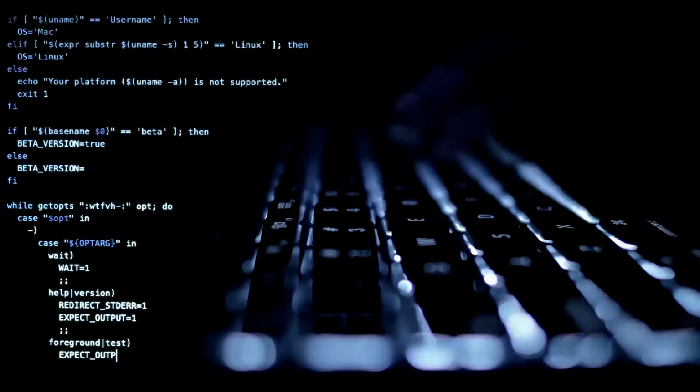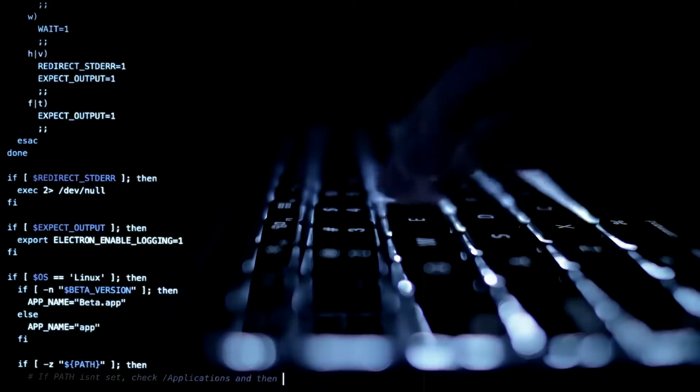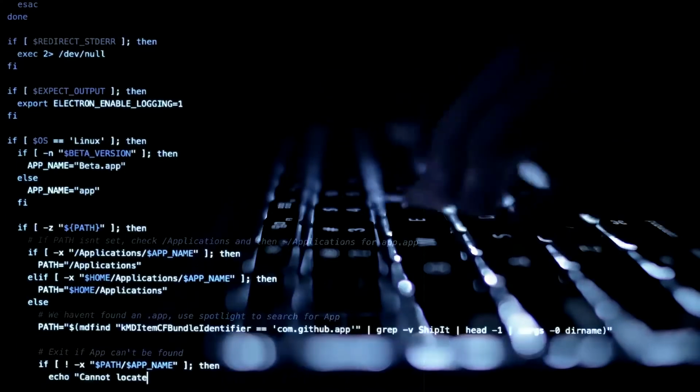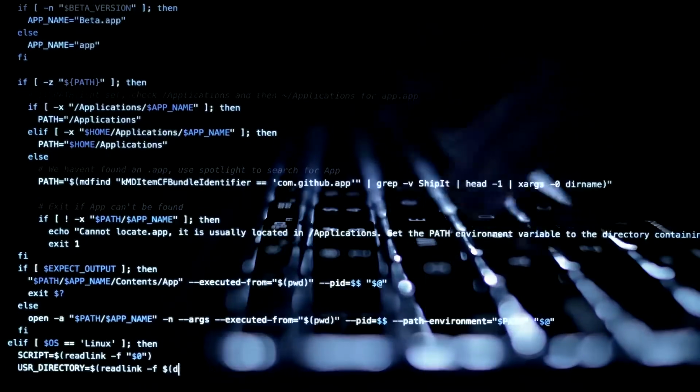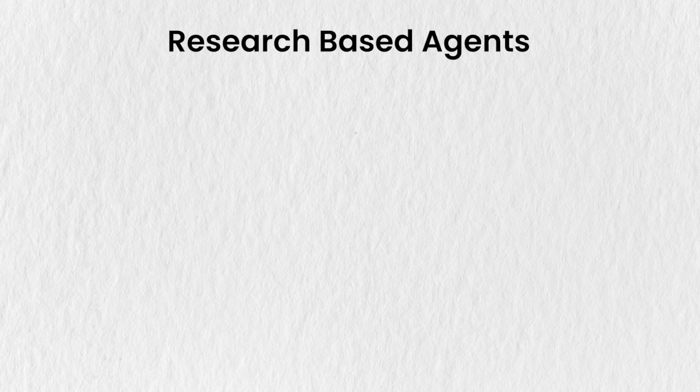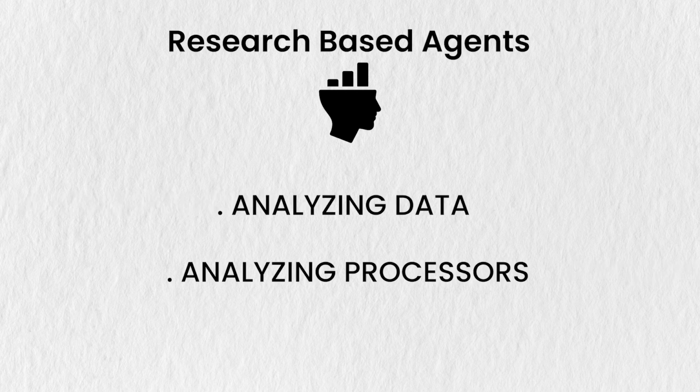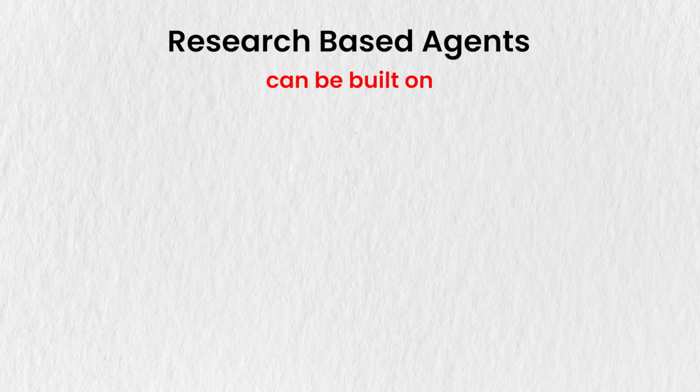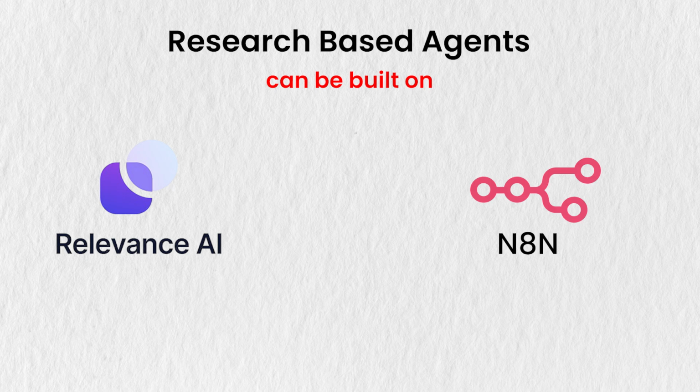Let's say that you want to research a particular topic or a particular need. Let's say you get clients, and then you want to research where this client is coming from, what the bio of that client is, etc. These agents are made in a manner that they can perform research over a particular person, company, job, process, and many other things. These agents are pretty much experts in analyzing data and giving the output after analyzing a lot of processes. Now these types of AI agents can be built using platforms like Relevance or n8n.